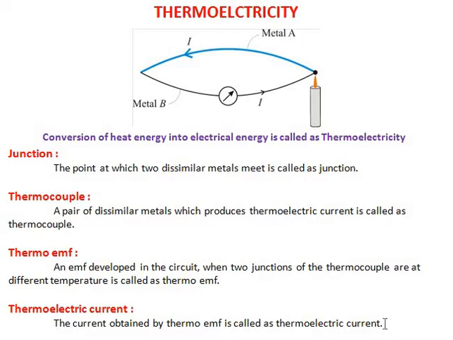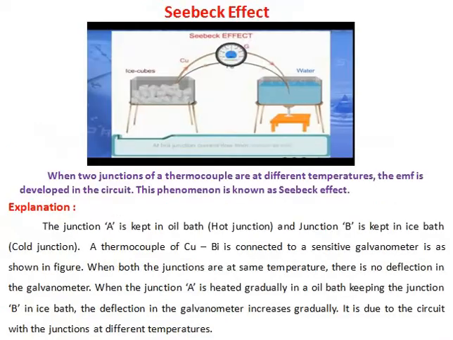Okay. So now, next is the Seebeck effect. You can see here in this diagram, this is a thermocouple. Here it is copper and the other may be bismuth or iron, Fe.